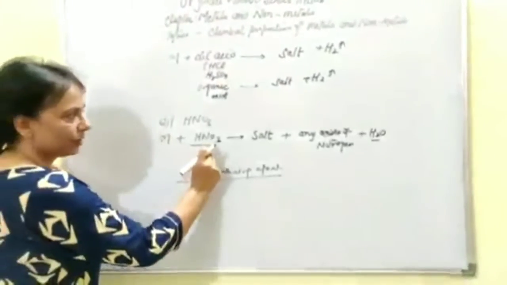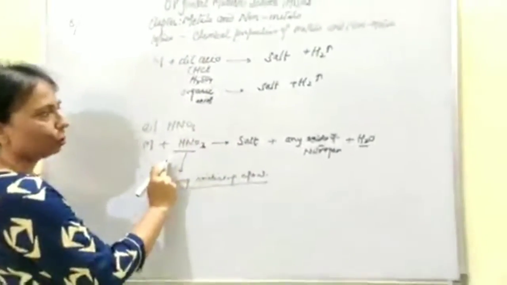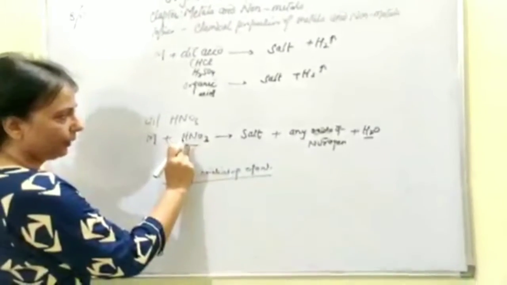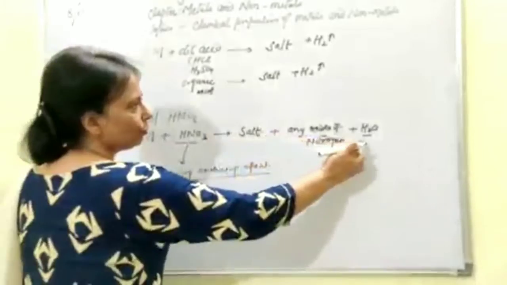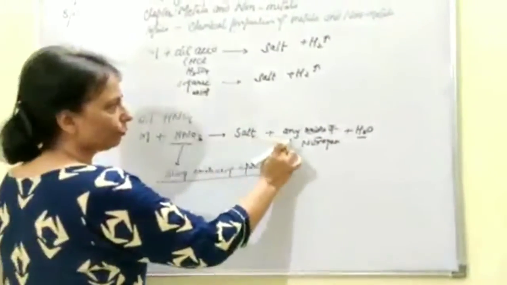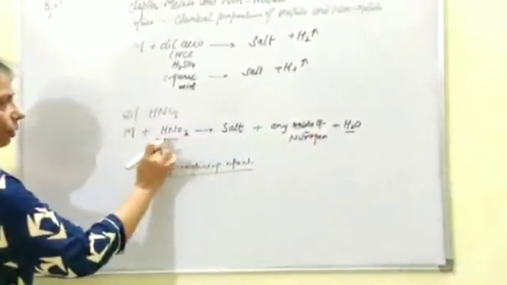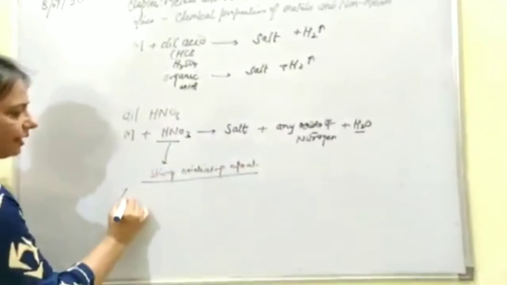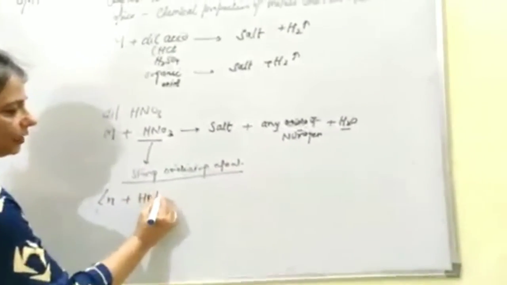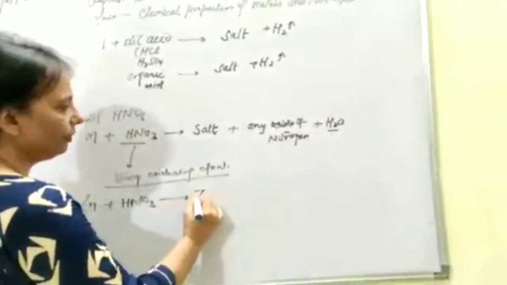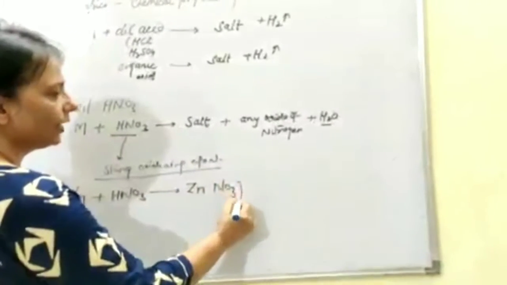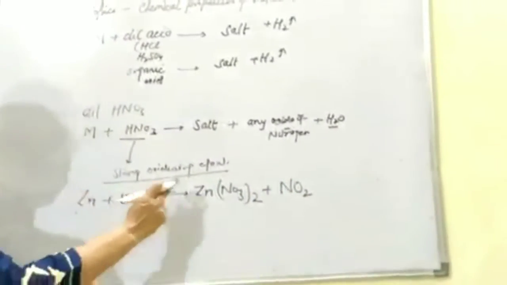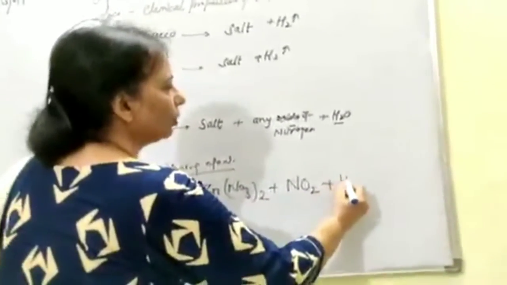Now how it happens? If I say it is a good strong oxidizing agent, that means oxygen which is present here will be reacting with this hydrogen to form water, with this nitrogen to form any oxide of nitrogen, then with this metal to form any salt which is containing oxygen. Let's take the example of zinc. Zinc is reacting with dilute HNO3 and it will be forming zinc nitrate, that is a salt, and it will be coming out liberating a gas which is nitrogen dioxide, and then the water will be formed.